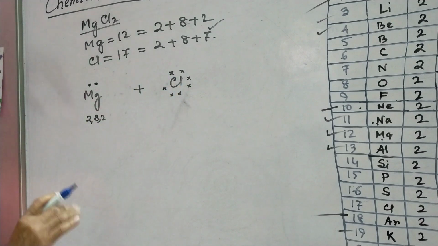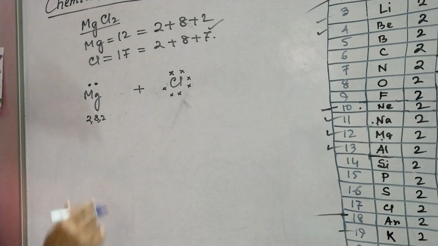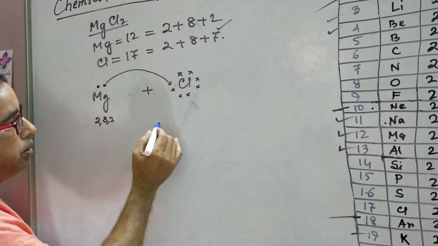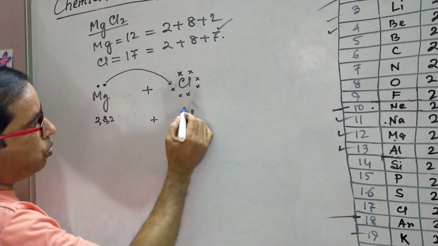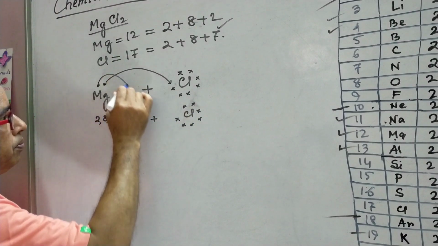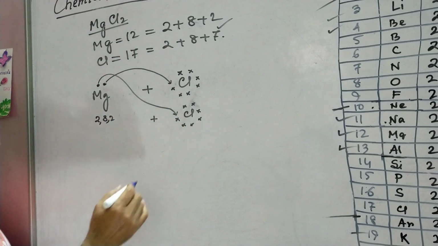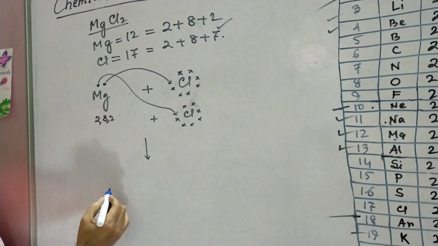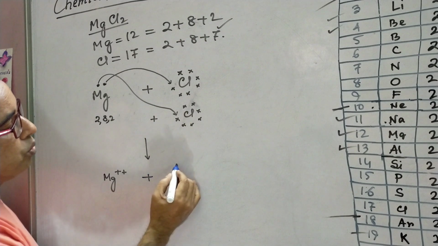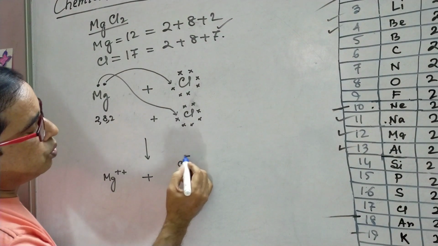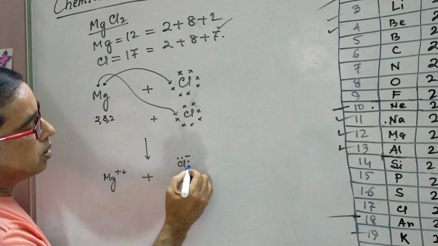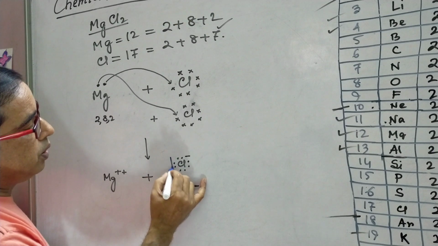I have given the cross sign to show the difference between these 2 atoms. So magnesium releases these 2 electrons to this chlorine and another chlorine atom. Thus, they are converted like this. Mg becomes Mg2+, and the chlorine atoms are converted to Cl- and Cl-, having 8 electrons in its outermost orbit.